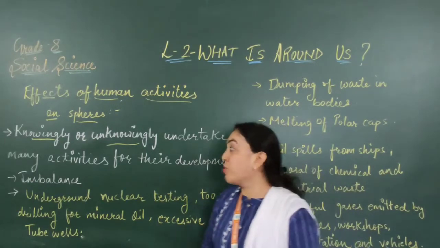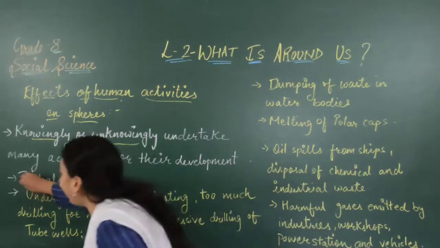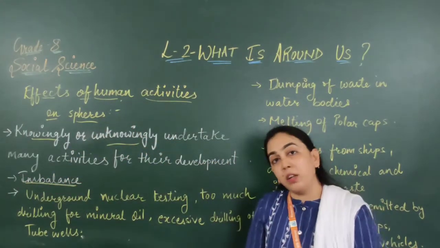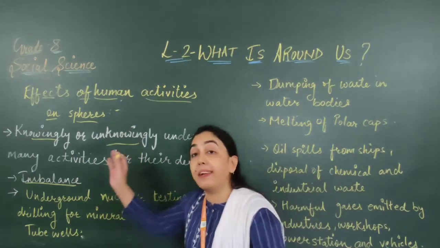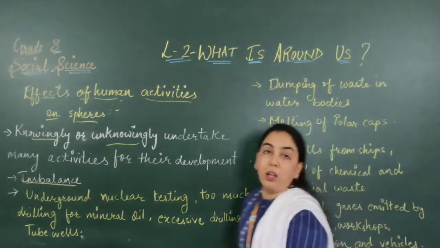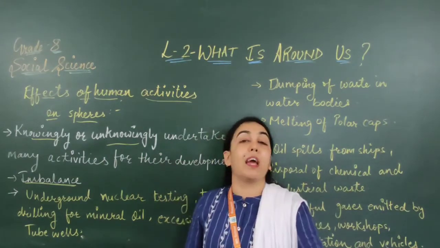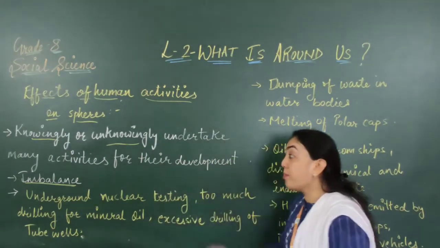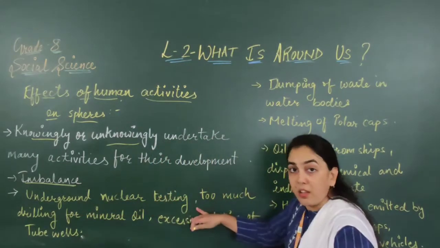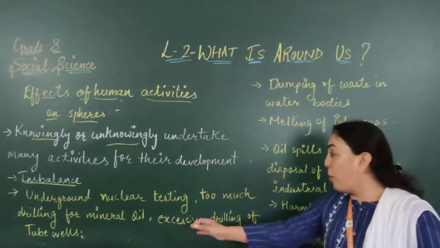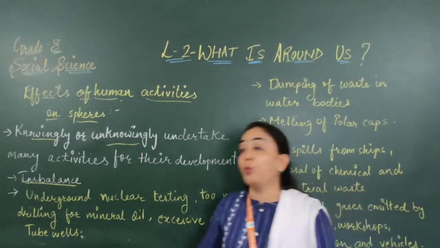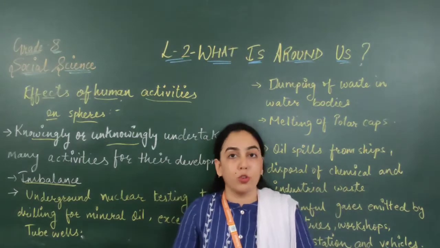Okay. So first of all, these all things create imbalance. We can say these activities done by human beings are creating imbalance in the spheres, and through this way our spheres are getting disturbed and threatened. Next, what are those activities? First, underground nuclear testing, too much drilling for mineral oil, excessive drilling of tube wells. We all know that these are activities conducted on the lithosphere.